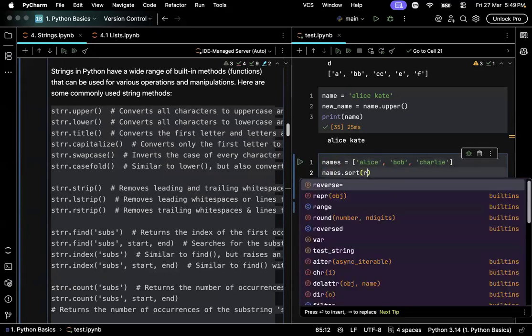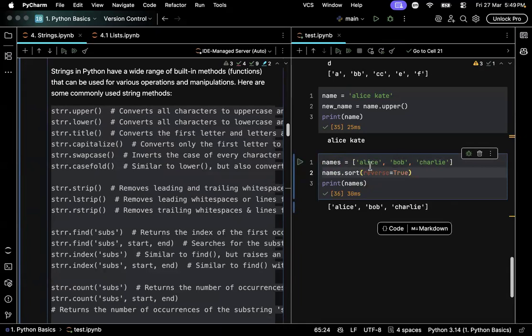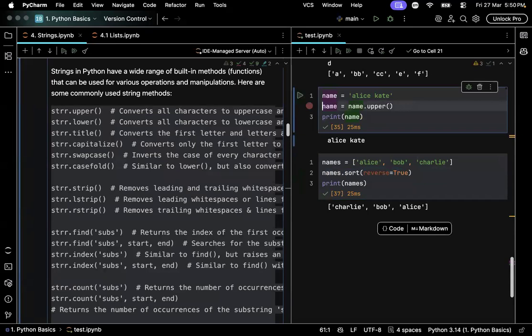Let me reverse, equal to. See here, this method on the list is updating the original list, the original data. But the method on the string will not update the original data. You have to capture it in a new variable or rewrite it on the same variable. This is because a string is immutable and all the methods on the string will return a copy, the transformed version.